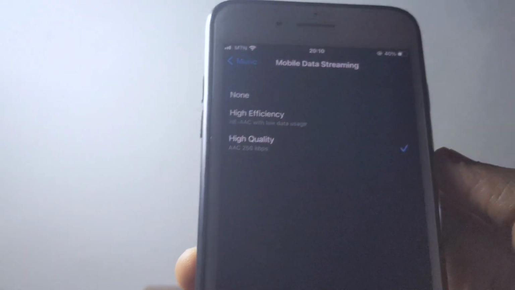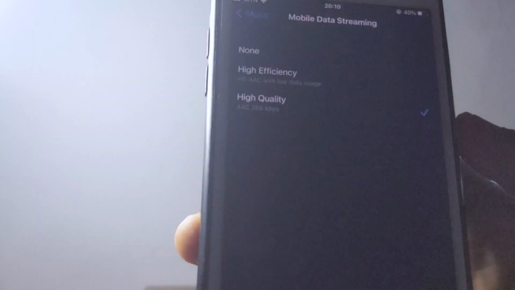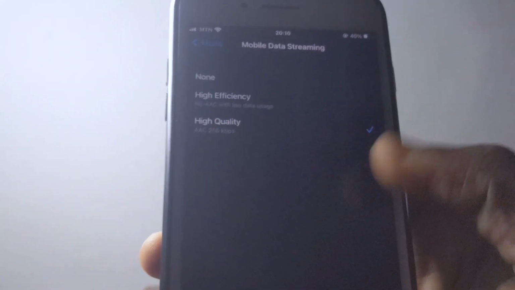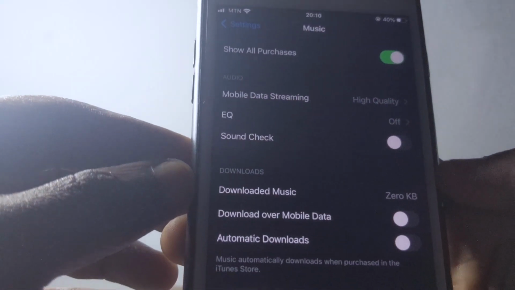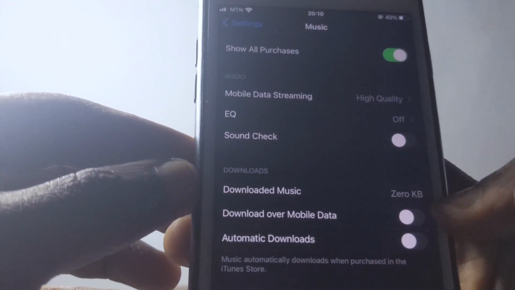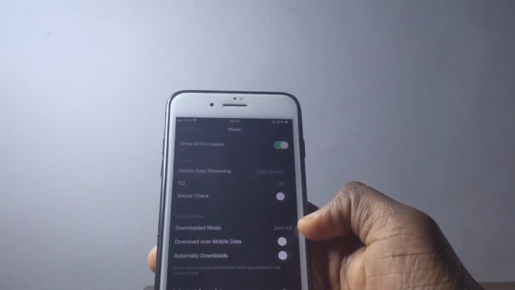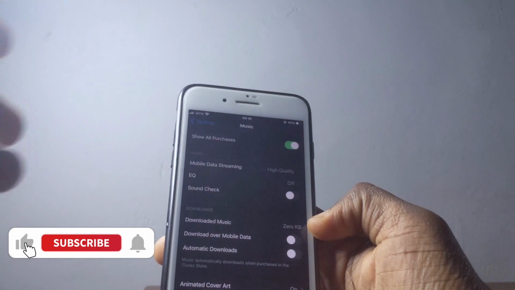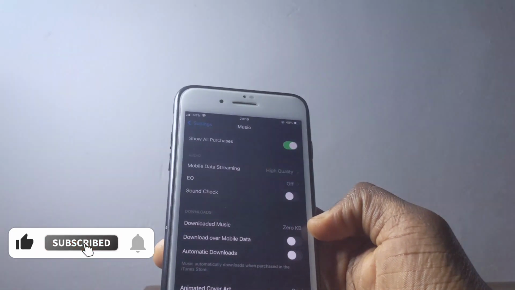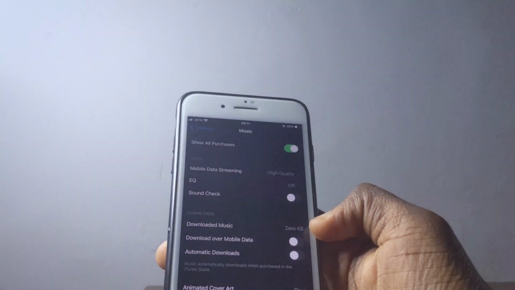I think I covered a little bit of this in the release candidates, and you can check it out there too. This is one of the coolest things I think Apple is bringing to us. And also you can turn on and see download over mobile data too. Initially it wasn't there like that, so Apple has done this well, because a lot of people might have a lot of data and want to just download over data instead of Wi-Fi, and Apple has made it possible right here. So just check this out after upgrading to iOS 14.6.